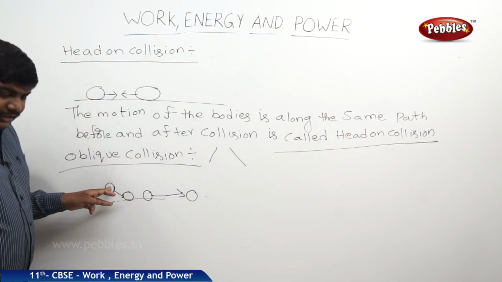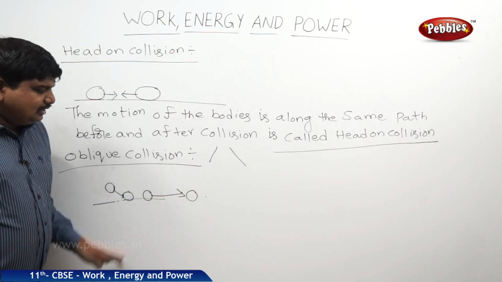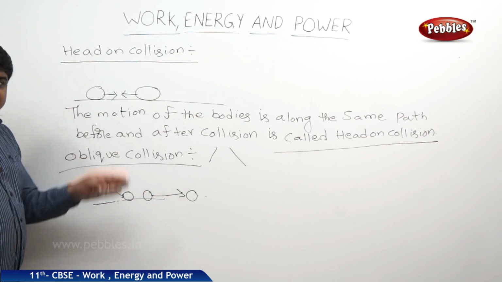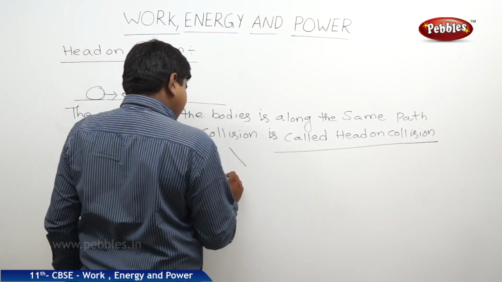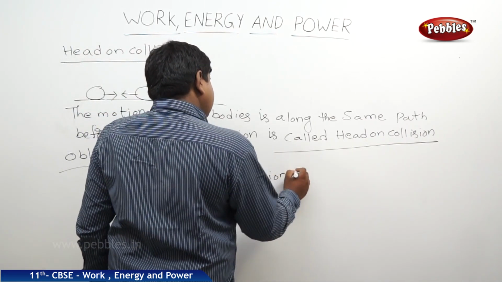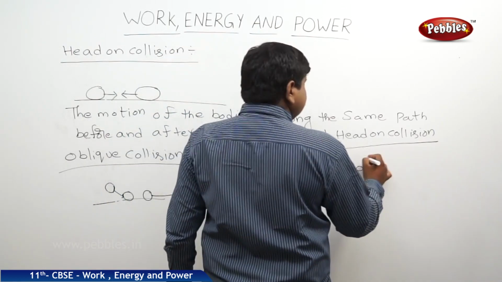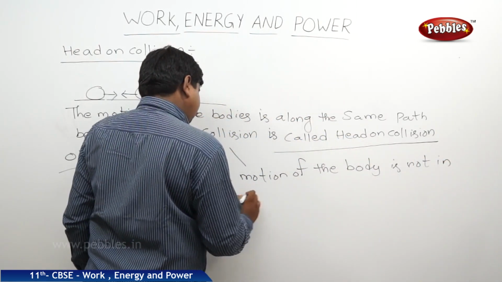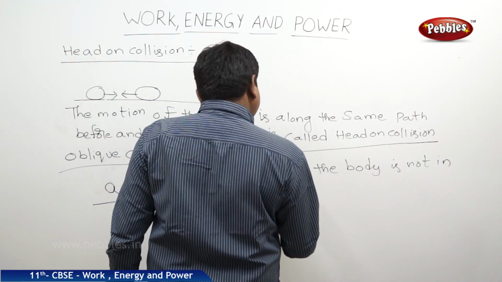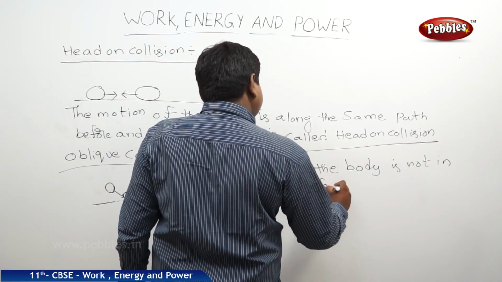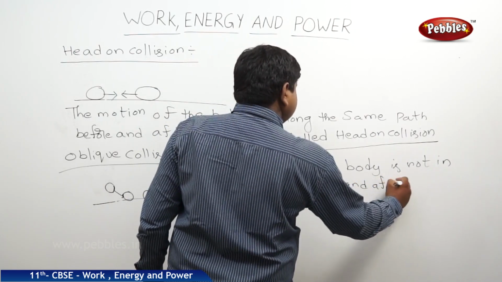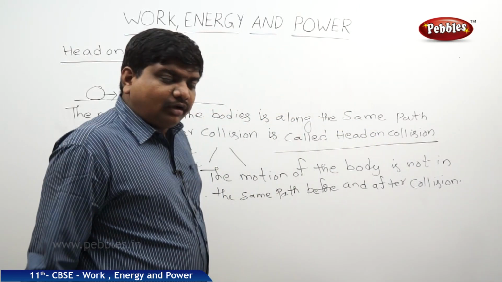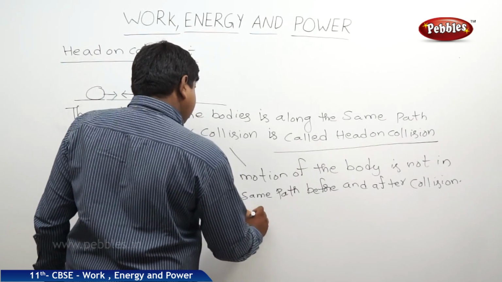Initially, it is on one plane. After the collision, it is on another plane. So when the motion of the body is not along the same path before and after the collision, it is called oblique collision.